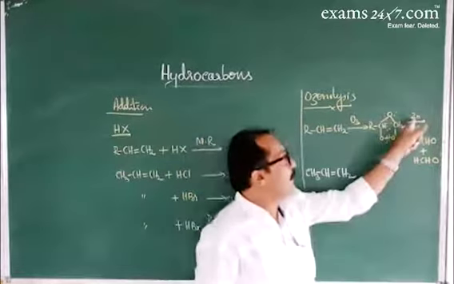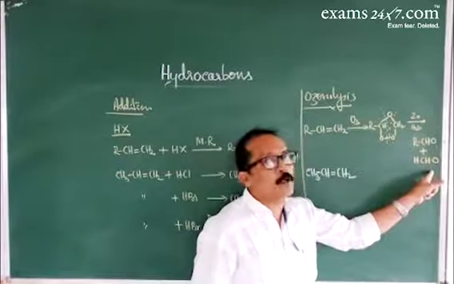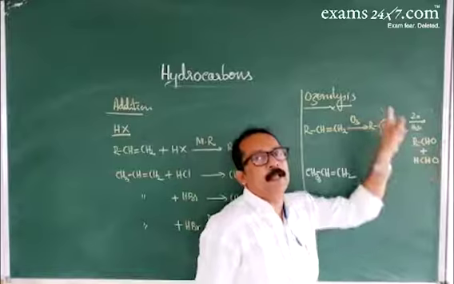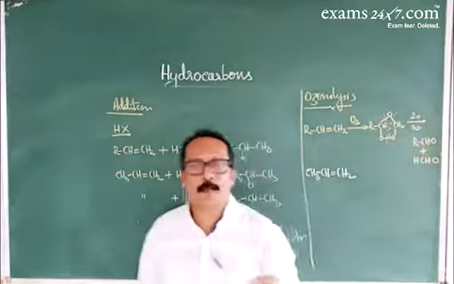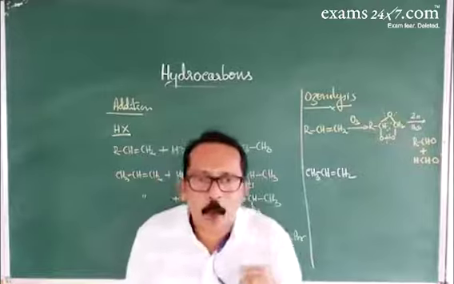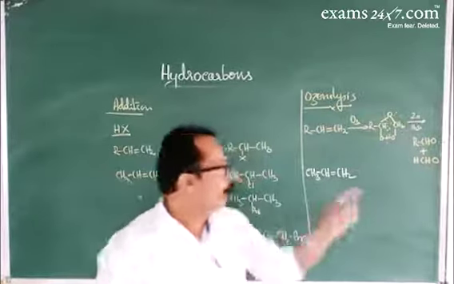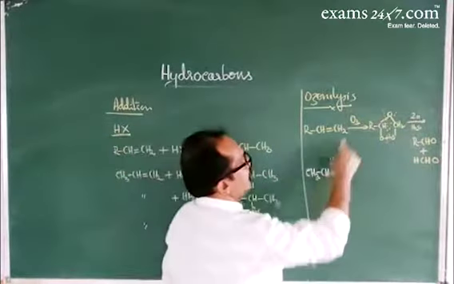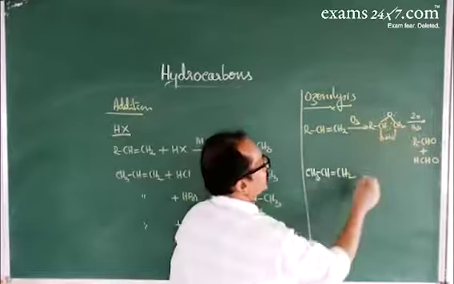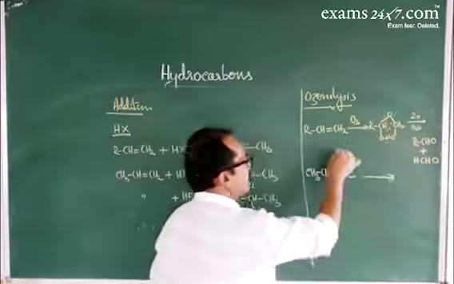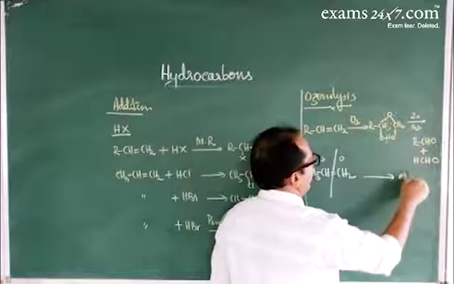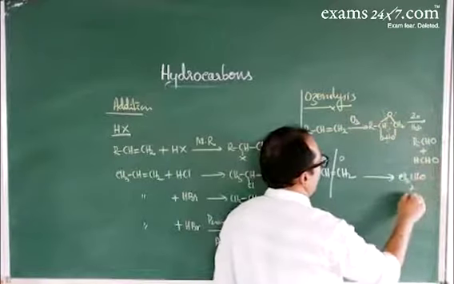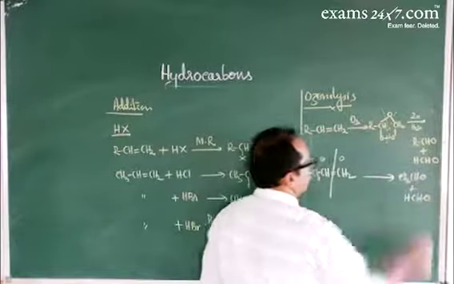So without zinc, the reaction gives carboxylic acid. If zinc is taken, it controls the further oxidation. When propene is treated with ozone followed by hydrolysis in the presence of zinc, we can directly write: just cleave this bond, add oxygen. So it gives CH3CHO and HCHO.